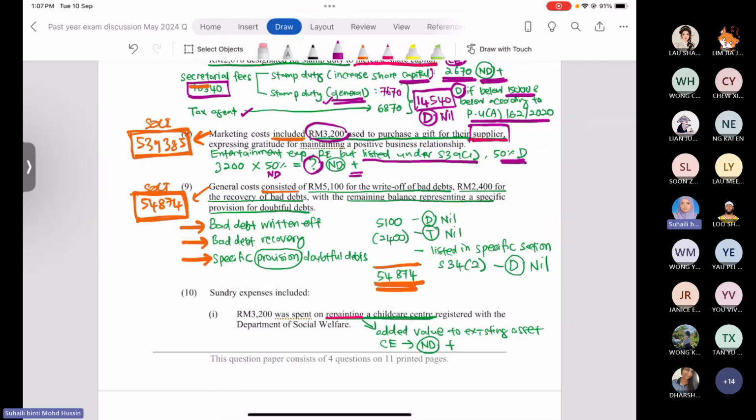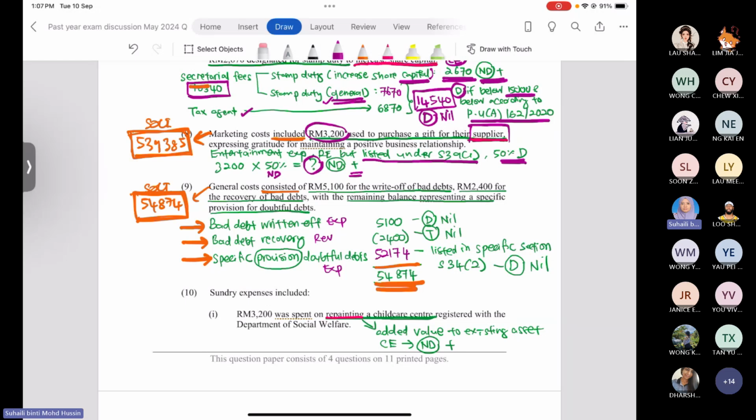Okay, right. So the specific provision, you should get 52,174 ringgit. Why should you get this amount? Because bad debt recovery is a revenue, bad debt written off is an expense, and specific provision is also an expense.